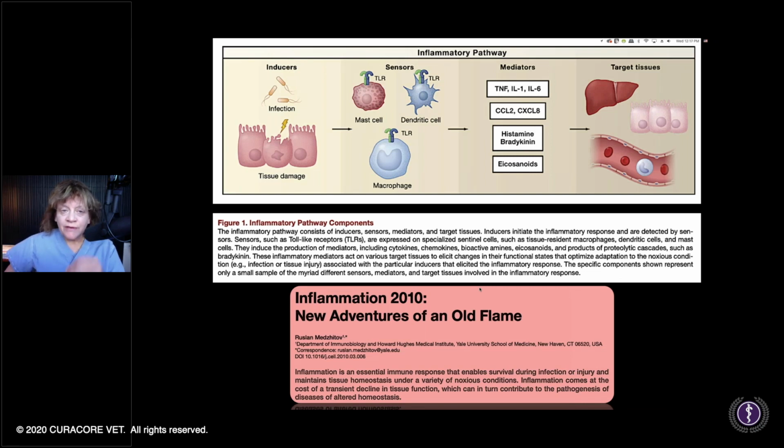So breaking down and reviewing that inflammatory pathway and all the different mediators, and we can think of all the different ways from a prima practitioner standpoint, the pain rehabilitation and integrative medicine advantage. Okay, so the full spectrum, a prima practitioner that has acupuncture and photomedicine and massage, all that can be brought to bear for anti-inflammatory effects. And so here, Inflammation 2010, New Adventures of an Old Flame.